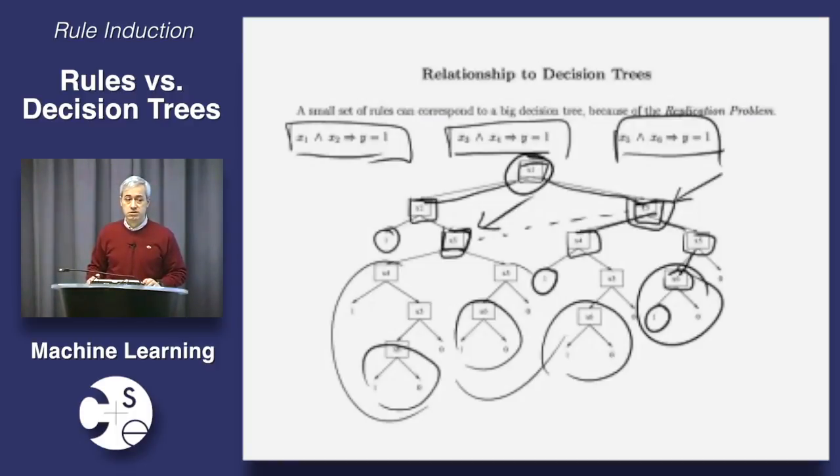Any questions? Okay, but if rules are so great and trees are so bad, then why do we bother with learning decision trees? Why are decision trees the most popular data mining method and not rules? What are the potential disadvantages of learning sets of rules or complications? Slower at runtime? Yes, at runtime. At runtime, decision trees are blindingly fast. Decision trees are just about the fastest thing you can have at runtime. You just go down one branch. It's all there for you. Rules, you have to match all the rules. If you have a lot of rules, that could take a long time. That could be too slow.